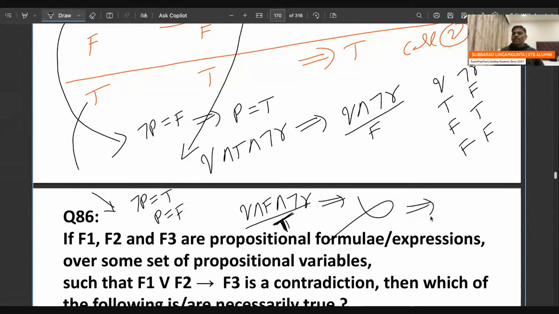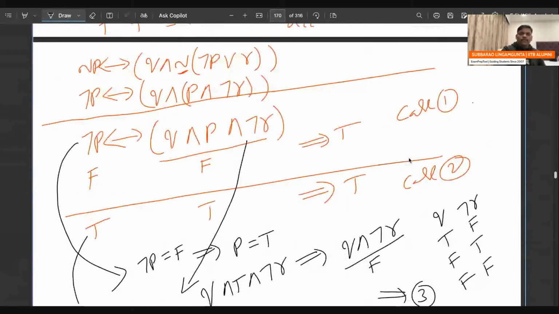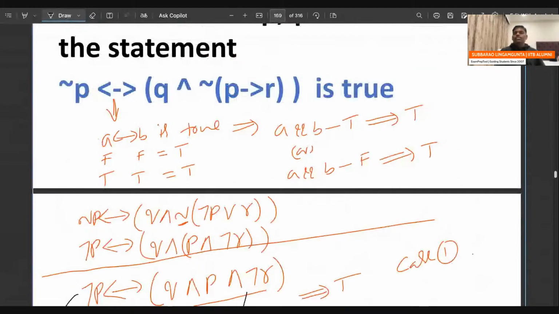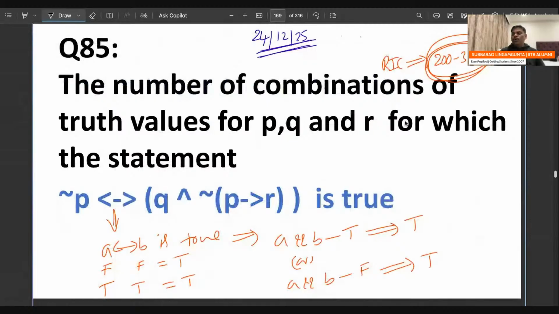From the first case, you get 3 possibilities. So the total is 3 possibilities. The number of combinations of truth values of P, Q, and R for which the statement is true: the answer is 3.